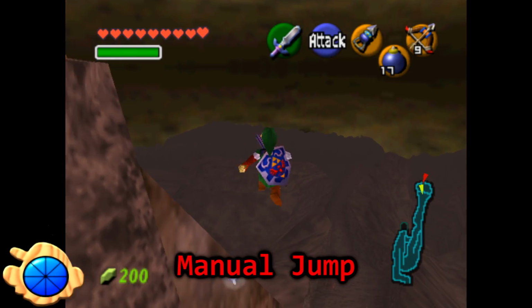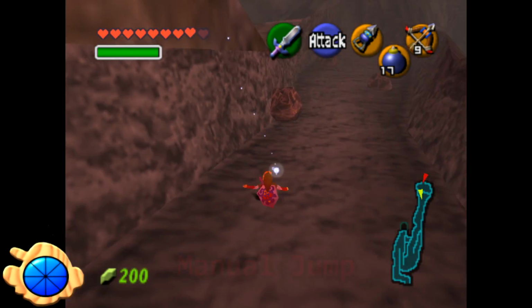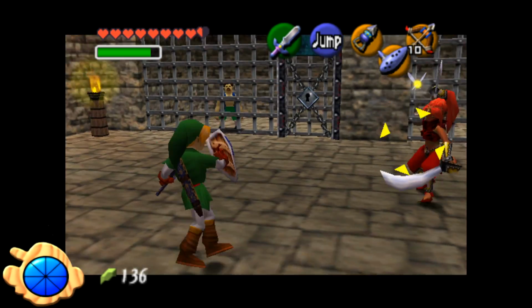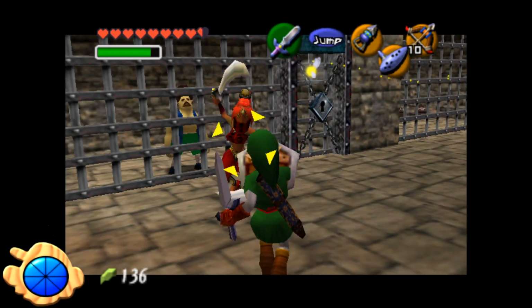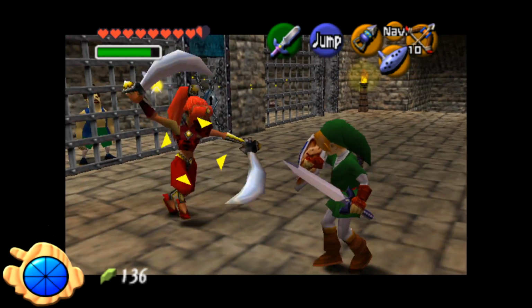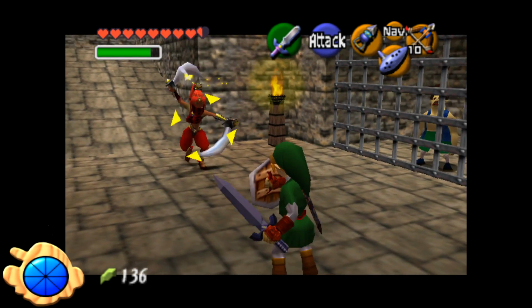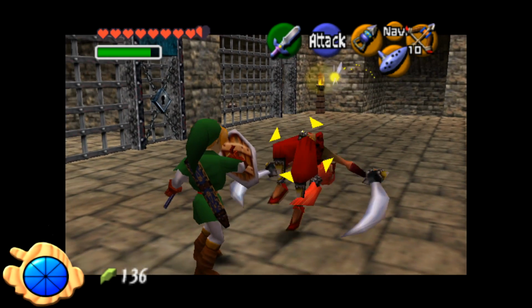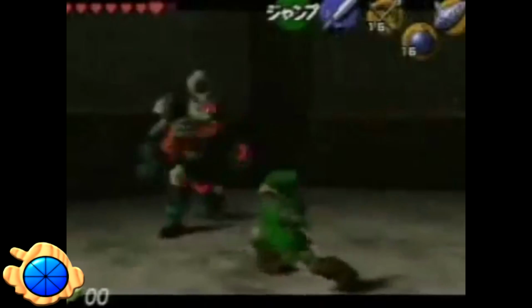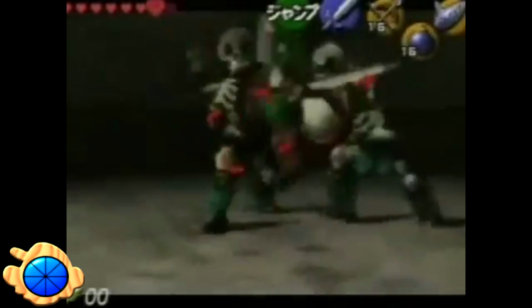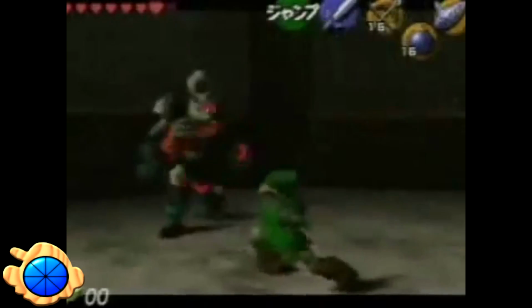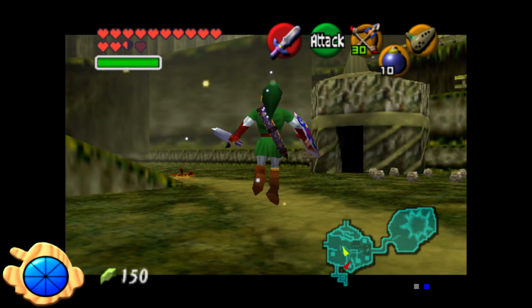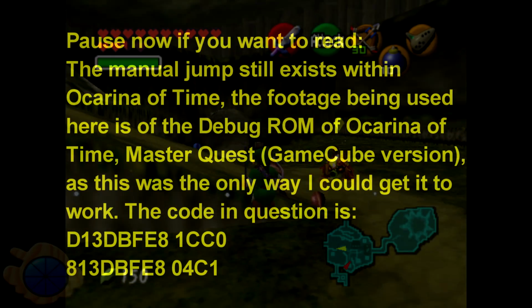Manual jump. Jumping in Ocarina of Time kinda works weirdly. Outside of combat, jumping happens automatically when running off a ledge. When Z-targeting, you can jump to the side or do a backflip, but you can't jump forwards. You kind of can when doing a jumping slash, but it's tied to using your sword rather than an A button. In the pre-release footage, you can see Link jumping forward while in combat, while activating his sword strike independently from it. This function is still in the release version of the game, but can only be activated using a